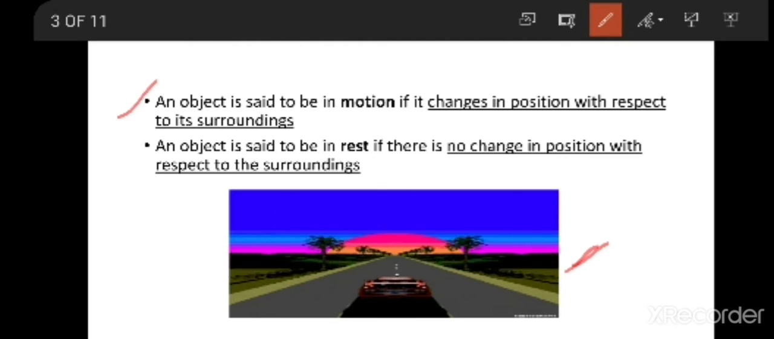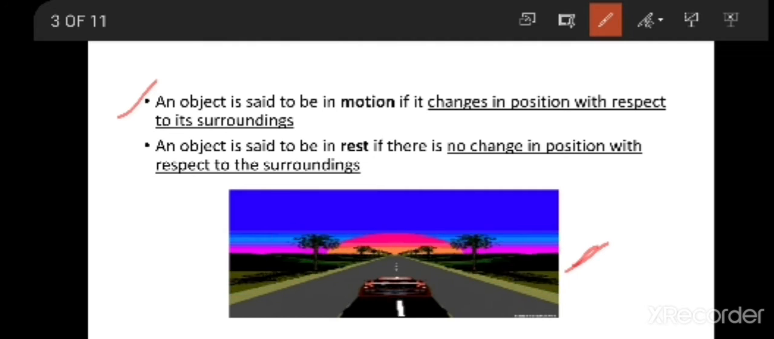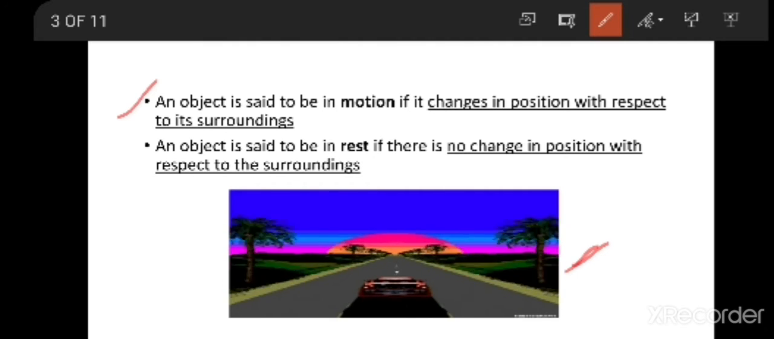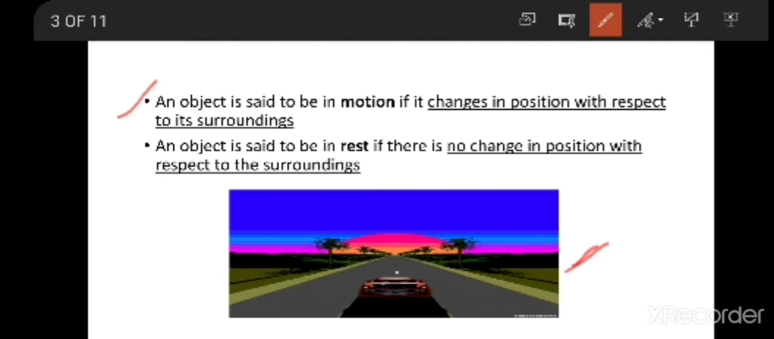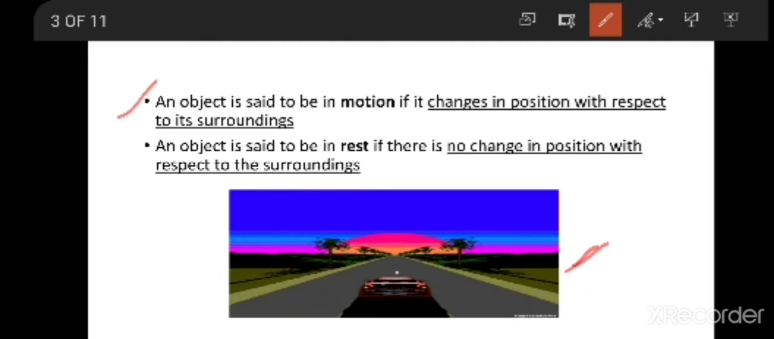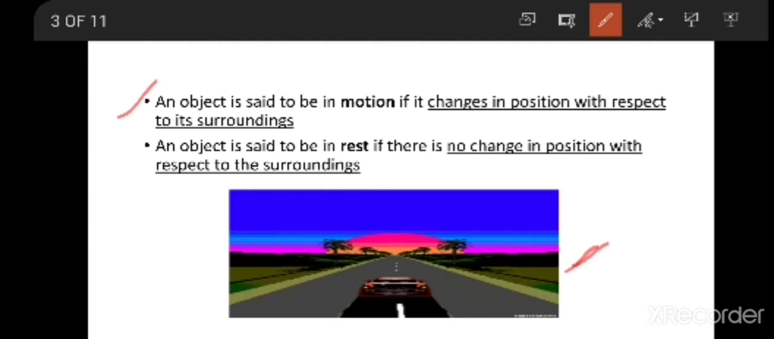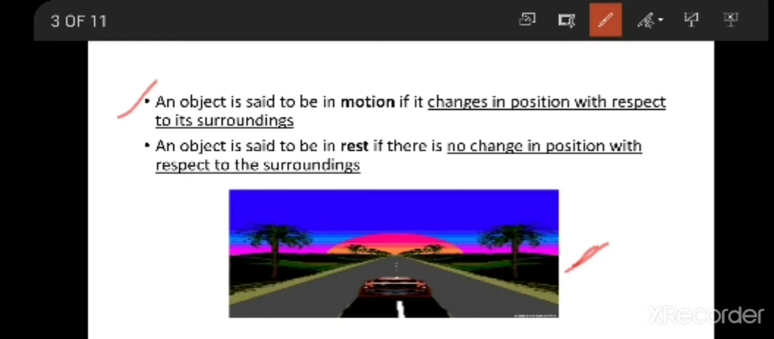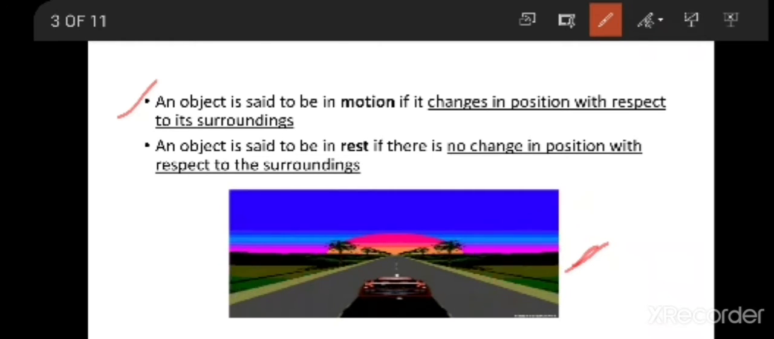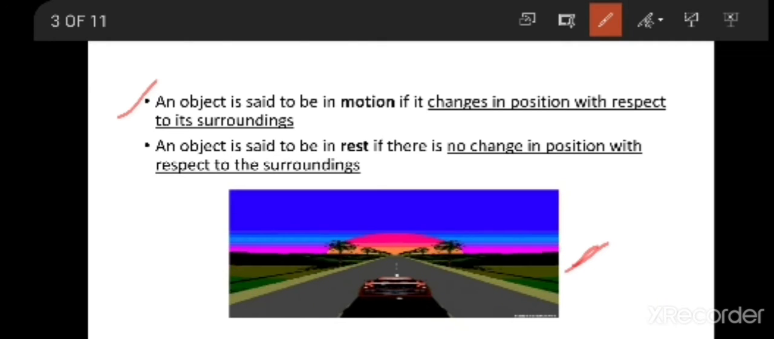An object is said to be in motion if it changes its position with respect to its surrounding. If it is changing its position with respect to its surrounding, then you can say that it is in motion. An object is said to be at rest if there is no change in position with respect to the surrounding.